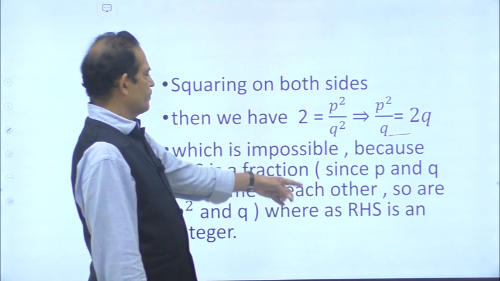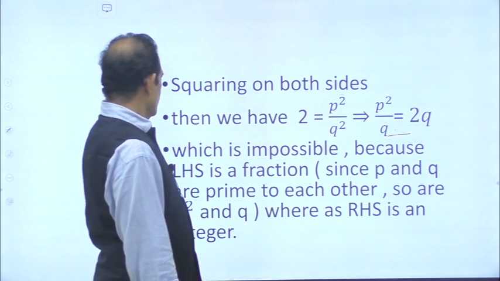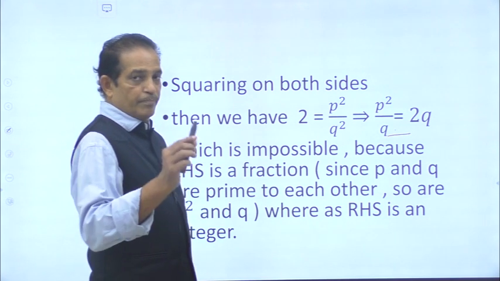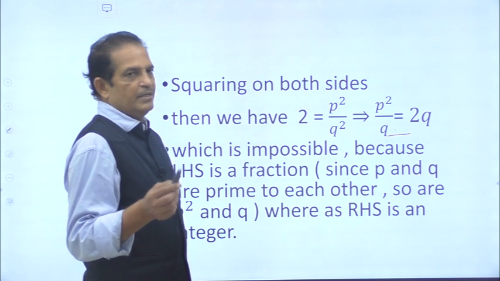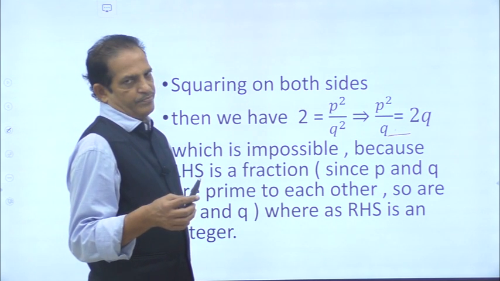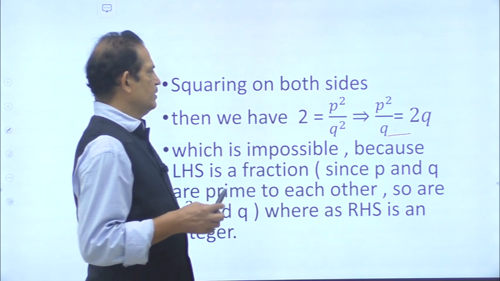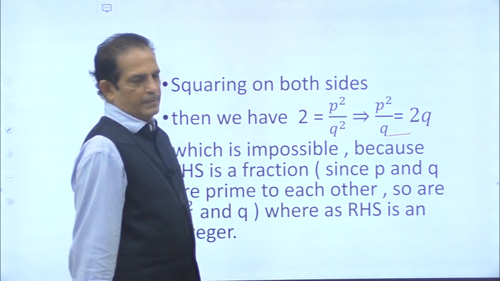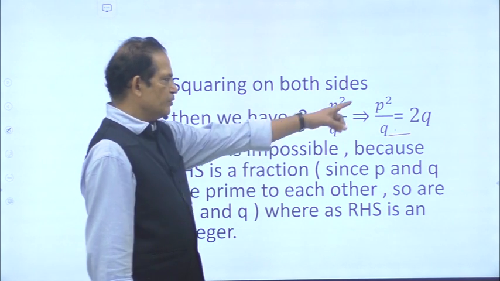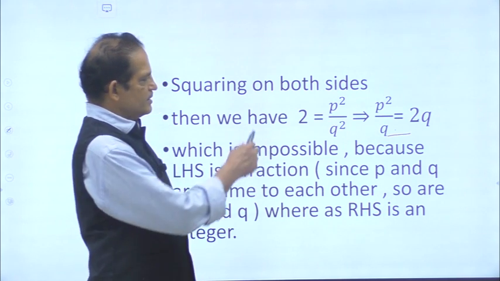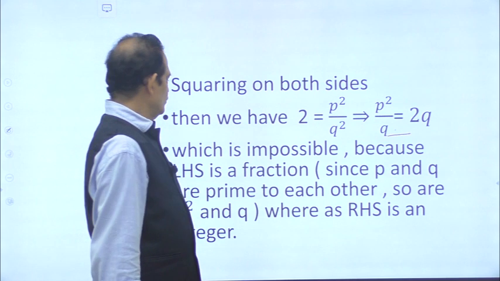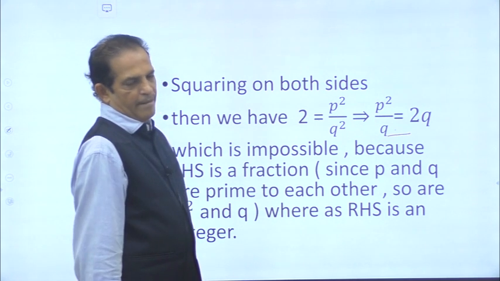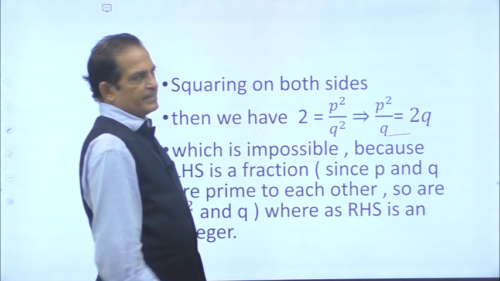Since P and Q are prime to each other, so are P square and Q. So, when P and Q are prime to each other, P square and Q are also prime. Therefore, P square by Q is also a fraction. But coming to RHS, RHS is 2 multiplied by Q, which is an integer. So, a fraction is equal to an integer.